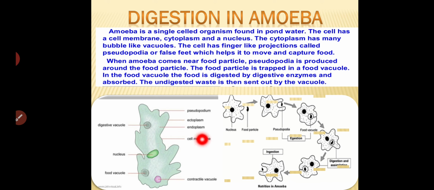So what happens when the amoeba identifies food? It enlarges its pseudopodia. You can see the structure here. It enlarges its pseudopodia and takes the food inside, and that food enters a food vacuole, where it is digested. Understood how the amoeba takes its food? It does not contain any digestive system, but it contains a food vacuole which can digest its food.